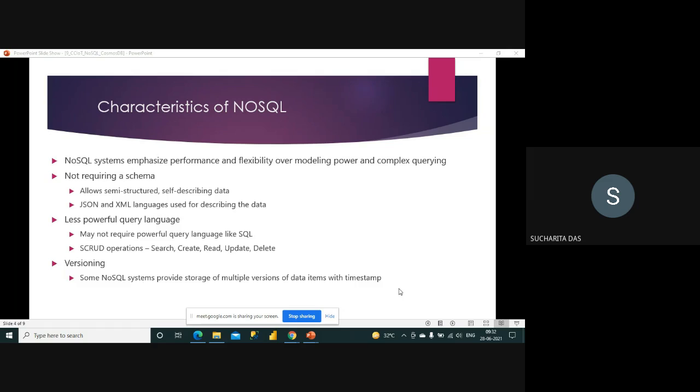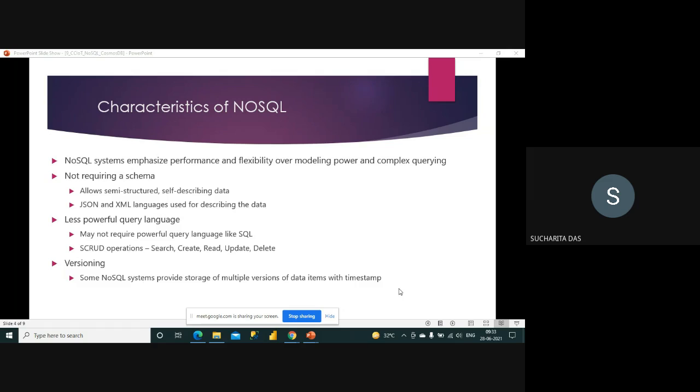So the first line is telling that it emphasizes performance and flexibility over modeling power and complex querying, not requiring a schema. It does not need a very specific schema, and allows semi-structured self-describing data, with JSON and XML as languages used for describing the data.